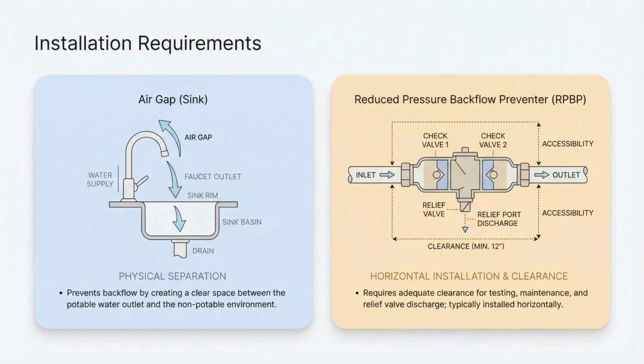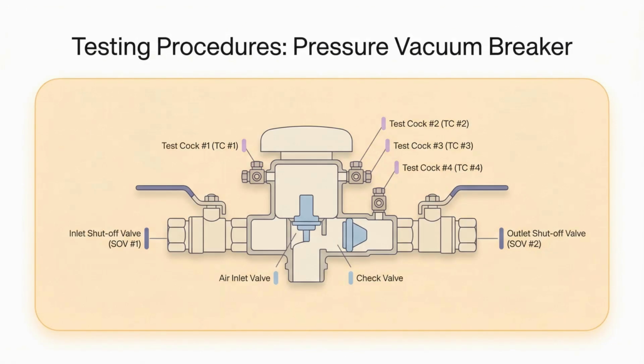Finally, these devices must be tested regularly. For a pressure vacuum breaker, the testing procedure involves notifying the authority, inspecting the valve, blowing down the test cocks, and using a sight tube to ensure the air inlet valve opens at the correct pressure. Certified testers must follow strict protocols to ensure these devices are functioning perfectly.